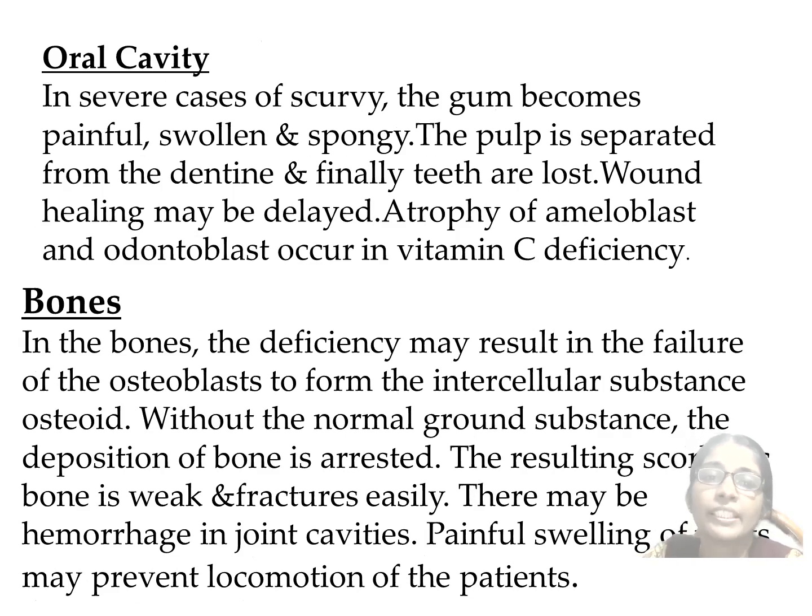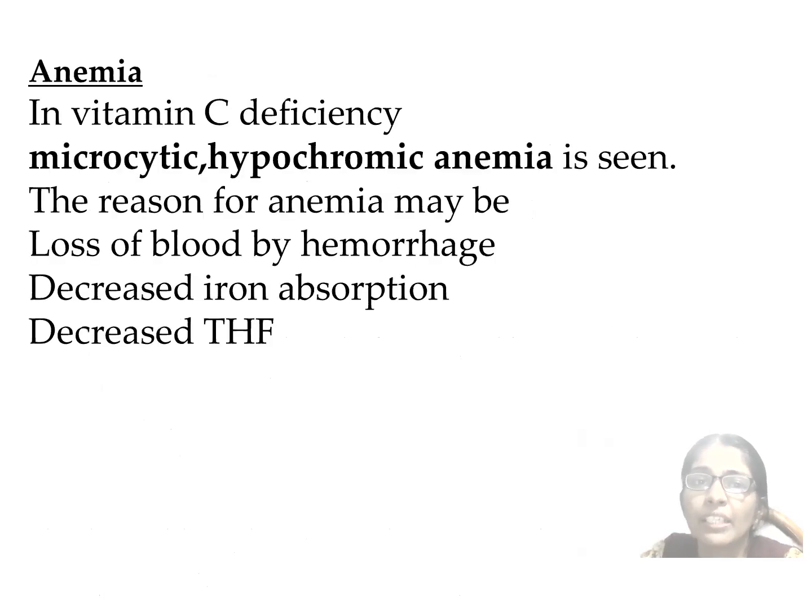And in the bones, deficiency may result in the failure of osteoblasts to form the intercellular substance osteoid. Without the normal ground substance, the deposition of bone is arrested. The resulting scorbutic bone is weak and fractures easily. In anemia, microcytic hypochromic anemia is seen in vitamin C deficiency, and this may be due to loss of blood by hemorrhage, decreased iron absorption, or decreased tetrahydrofolate.